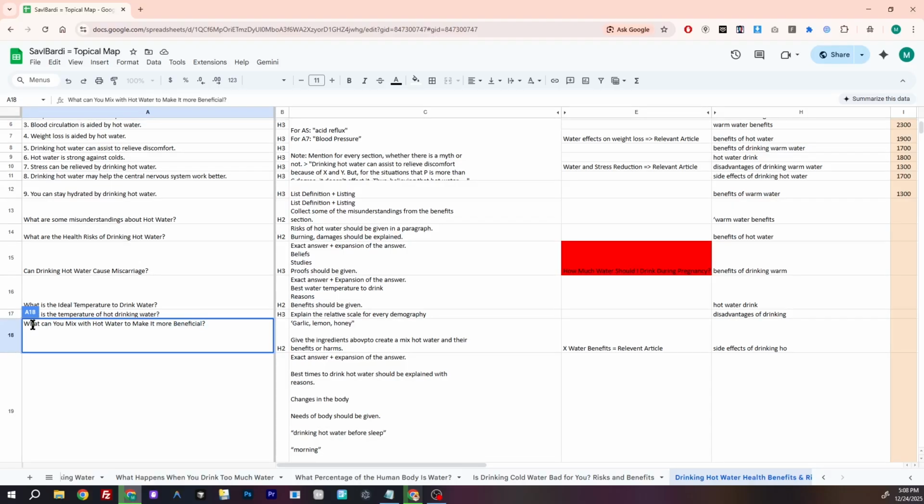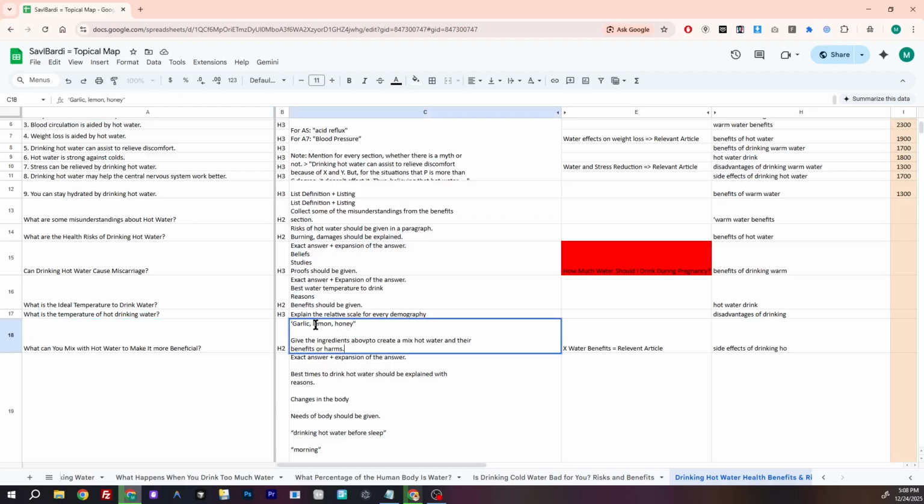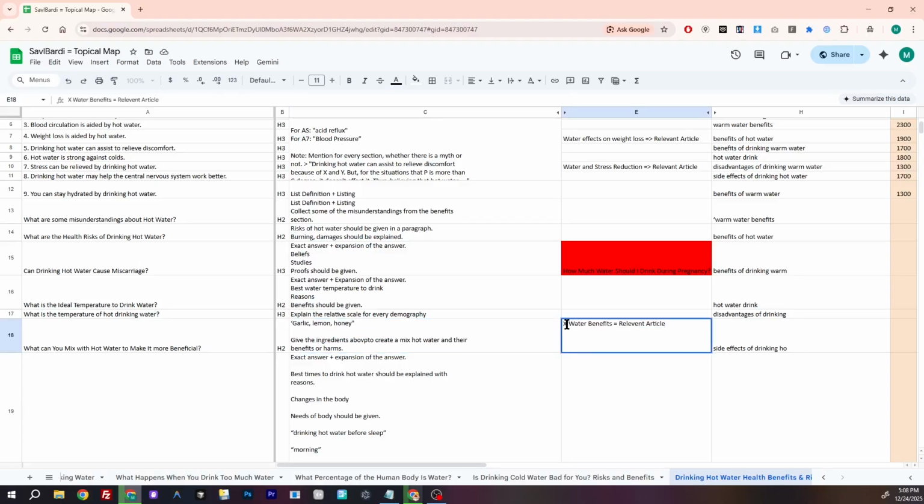And then we ask the what question with a certain type of predicate, that is mix. That means mixing with the hot water, or mixing something with the hot water. Can it be more beneficial or not? So here we talk about three things: garlic, lemon, and honey. That means the author talks about these in the article and also gives the ingredients and tells their benefits or harms and tells why. Again, here you can see we put the link to our root.